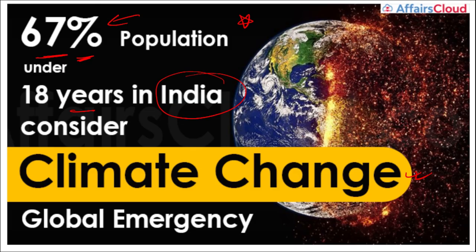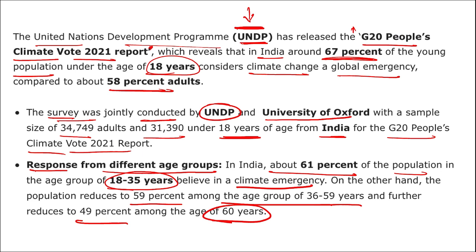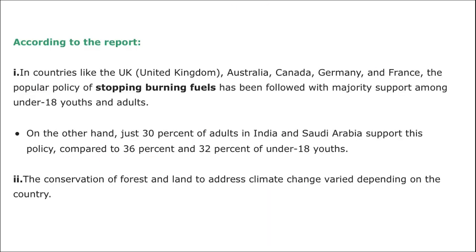Alright, so coming back, remember around 67% of the population in India under 18 years of age considers climate change a global emergency, and this data came under the G20 People's Climate Vote 2021 report. This is the name of the report under which this data was released, and this report was released by UNDP.